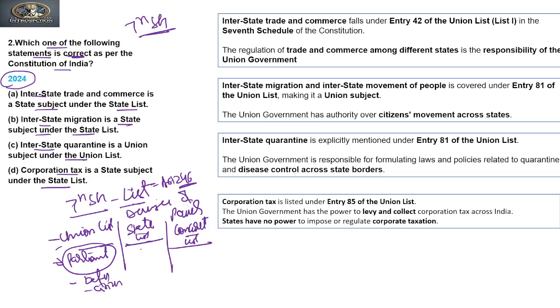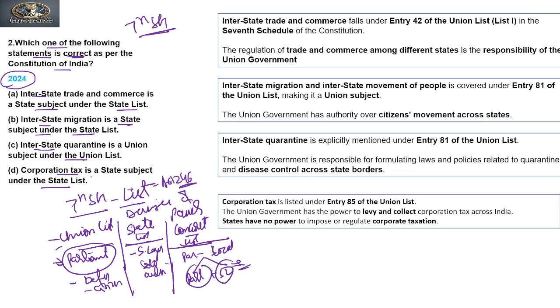The state list contains locally important items, where the state legislature is the sole authority to make laws on the subject matter in normal circumstances. The concurrent list is a matter important for Parliament plus local authority. Because of this, Parliament and state legislatures are both allowed to make laws with respect to the concurrent list.